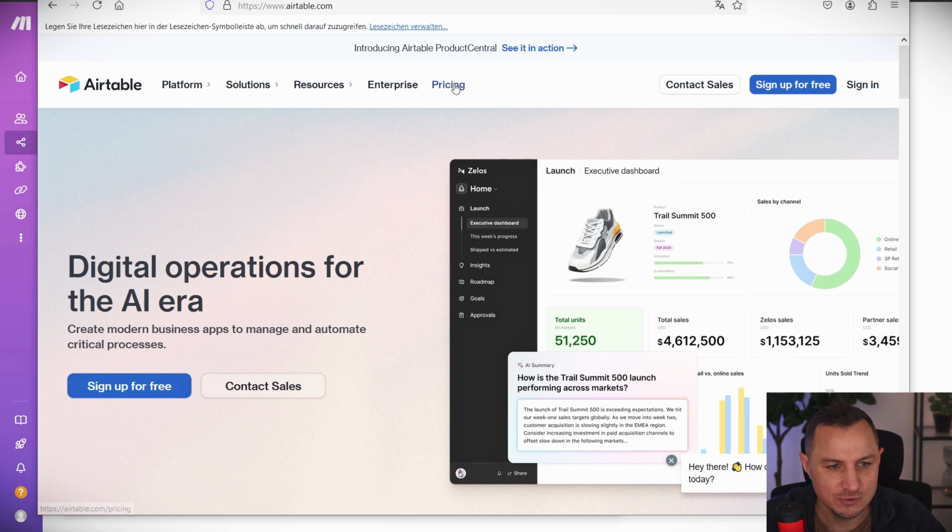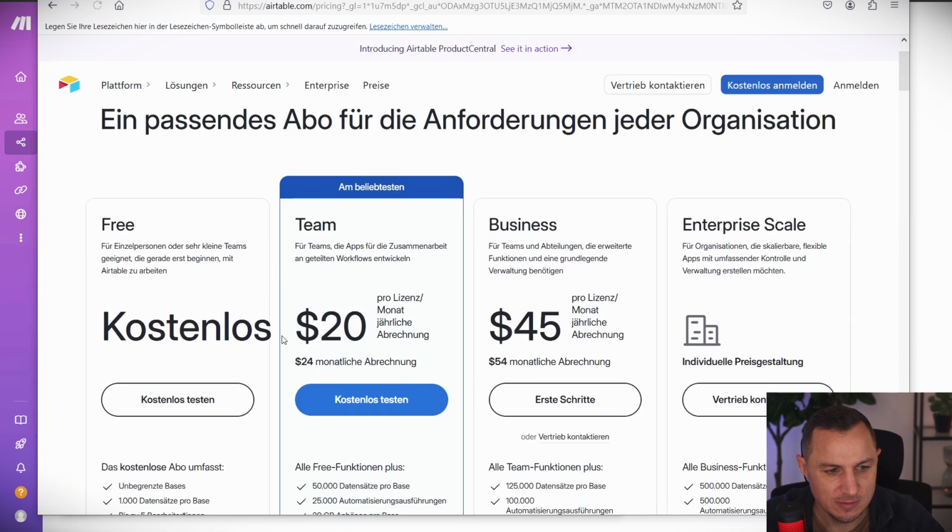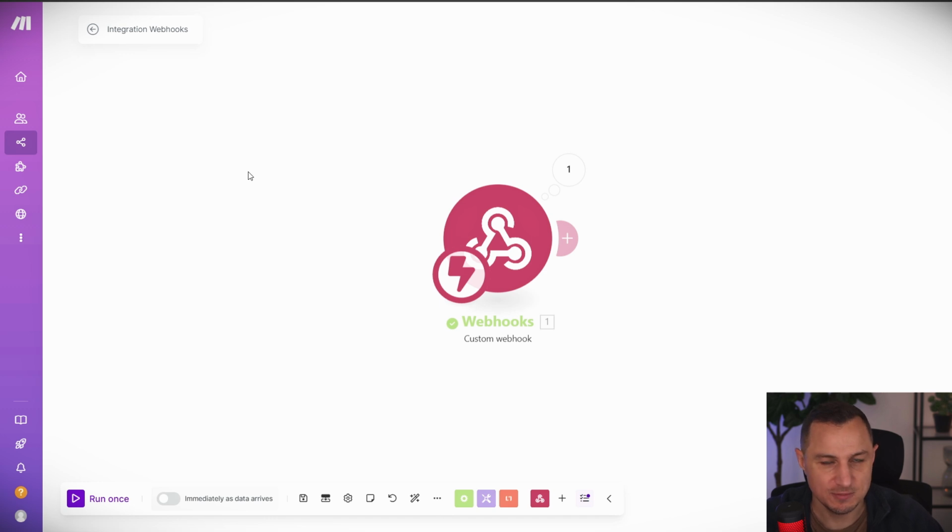And you will need to use the team tier minimum in order to use the automations that we are going to build. But I'm telling you, it's definitely worth it, because you don't want to waste thousands of dollars on something that you can prevent by just spending a little bit on these tools.